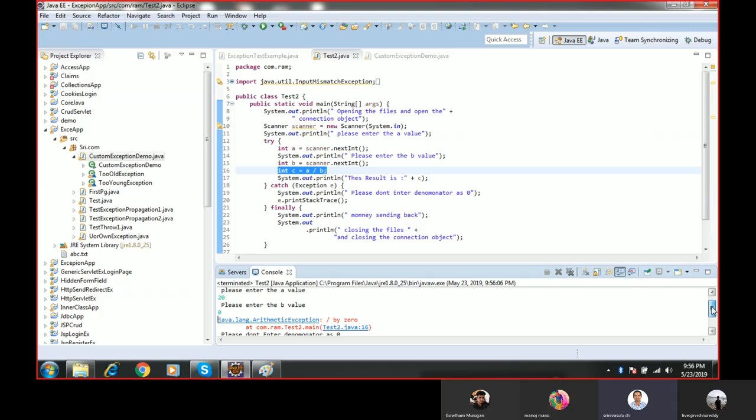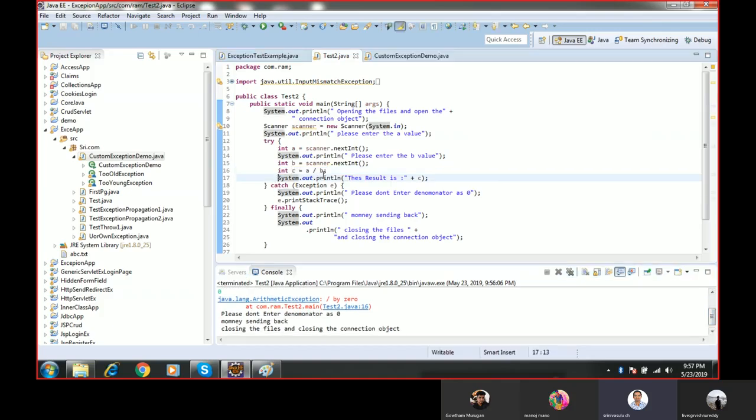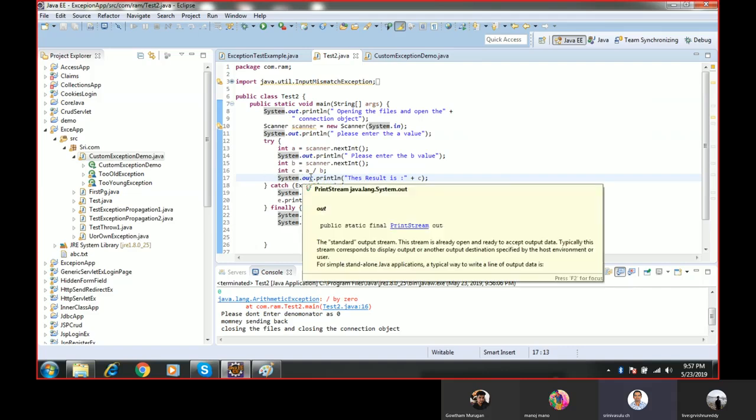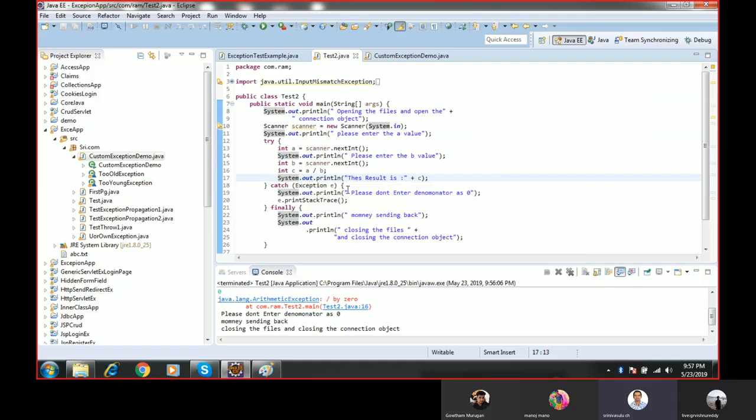After passing 0, the B value I passed, here it did not execute this line of code, the C value. Then the result, see here there is no result. The code did not execute the result. So the 17th line did not execute because there is an exception. Then immediately it came to the catch block.